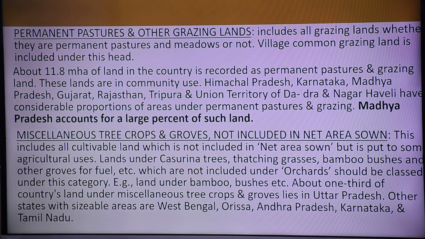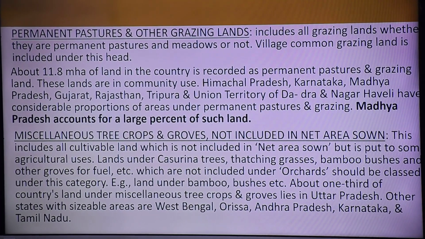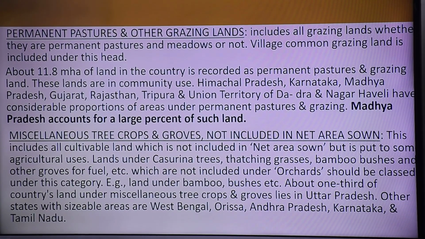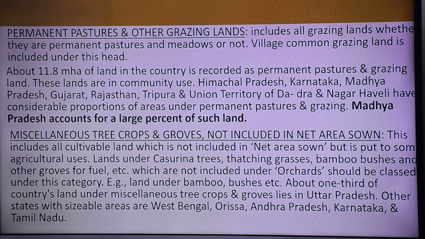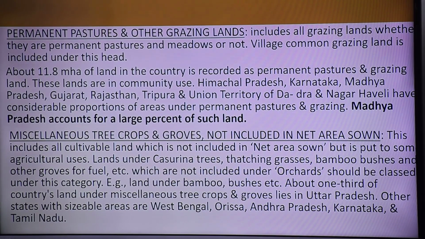Understood? So miscellaneous tree crops and groves not included, and this includes all cultivable land which is not included in the net area zone but is put to some agricultural uses. People keep it for some agricultural uses, and some trees, thatching grasses meaning long grasses, elephant grasses, bamboo bushes, and other groves for fuel, which are not included under orchards. Fuel means wood for burning, and all that they are growing. So this is known as miscellaneous tree crops and groves, but it is not included in the net area zone. It is cultivable land, but it is not used for cultivating crops.